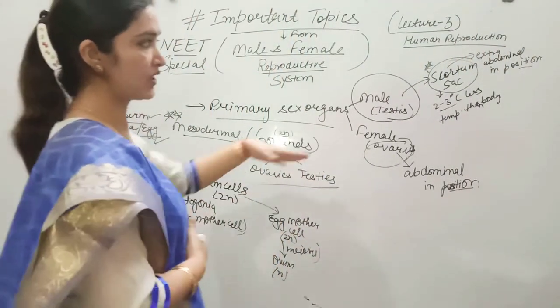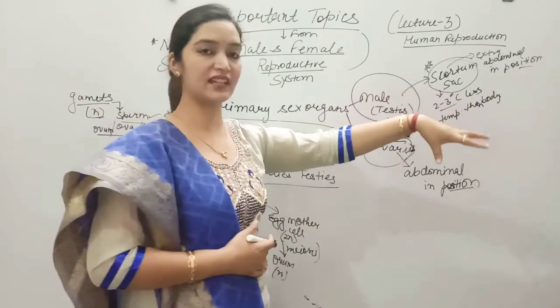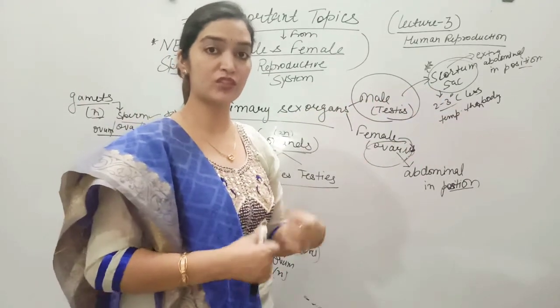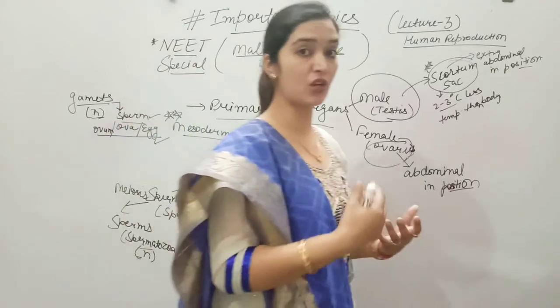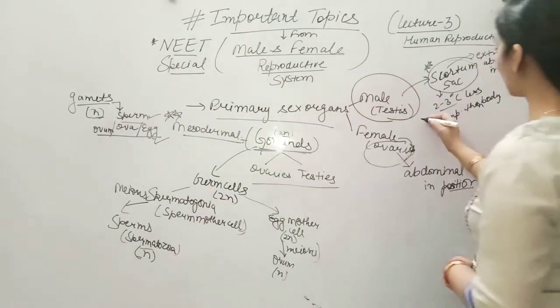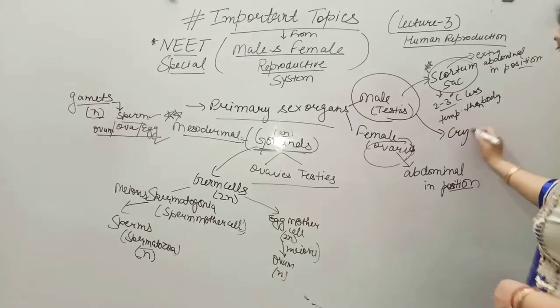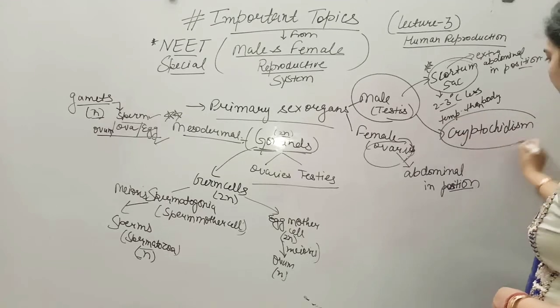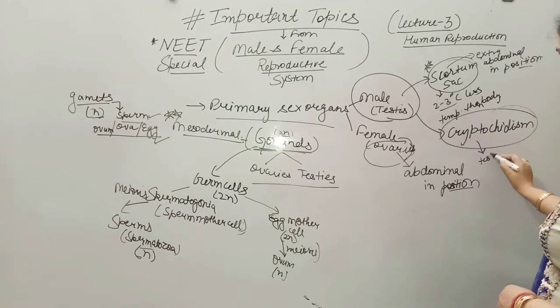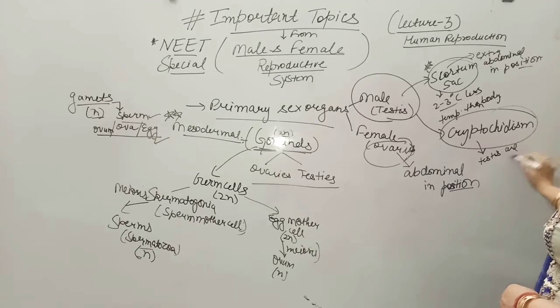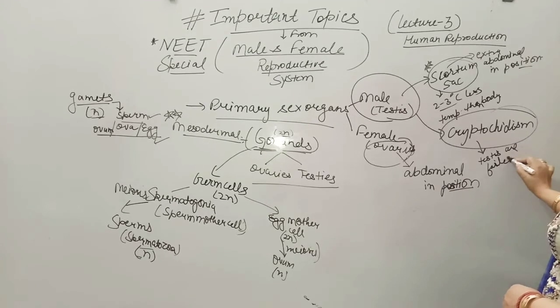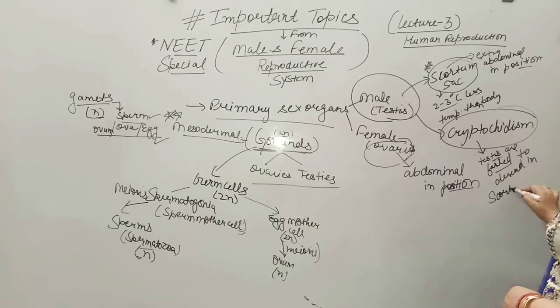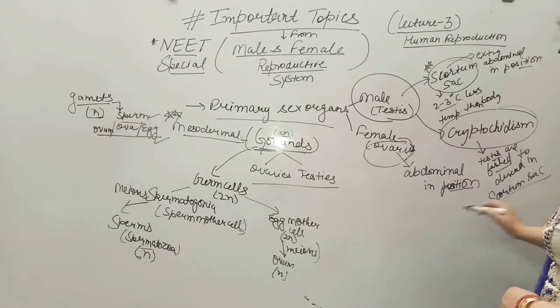Students, what happens if the testes do not descend into the scrotum sac? Means if they are abdominal in position, what will happen? That condition is called cryptorchidism. In this case, the testes fail to descend into the scrotum sac.